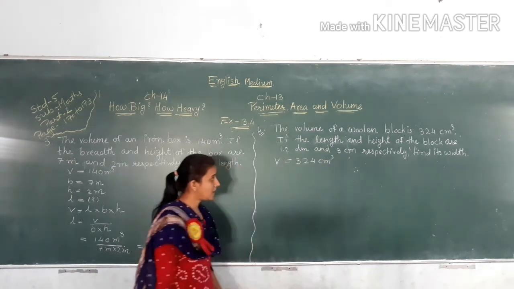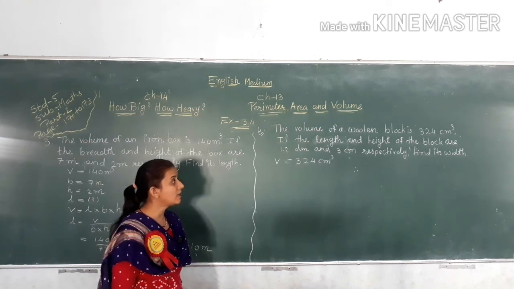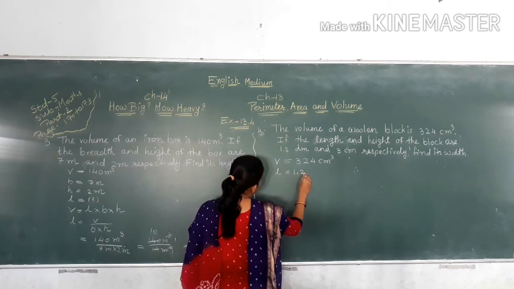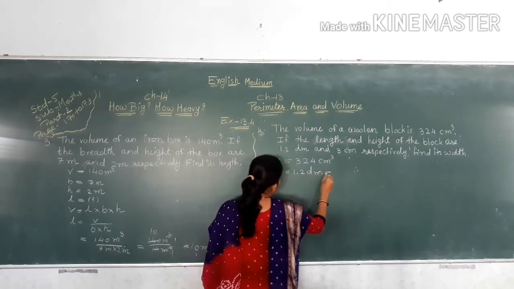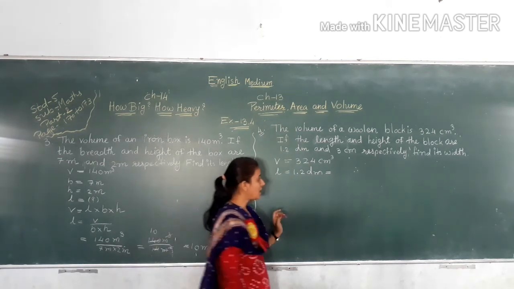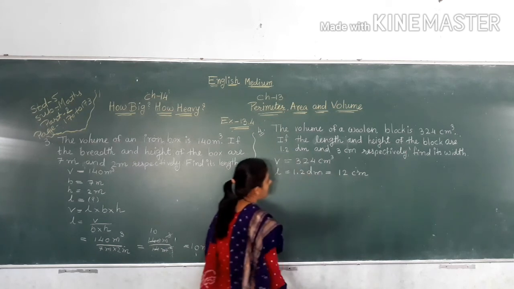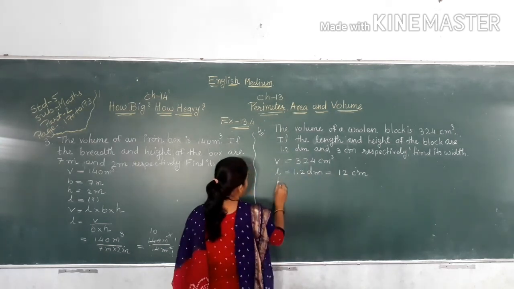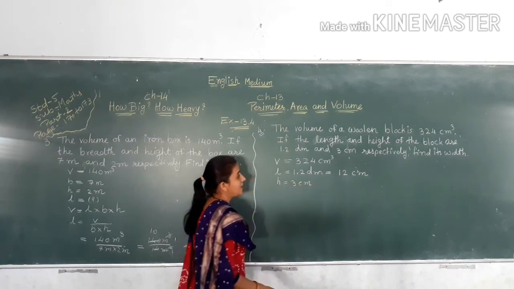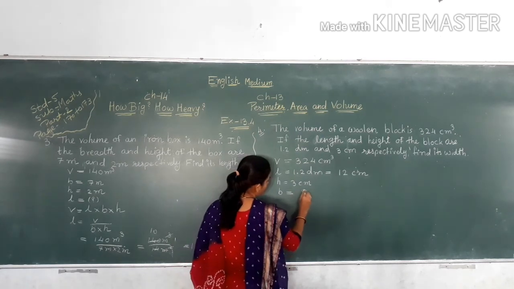If the length and height of the block are 1.2 dm and 3 centimeter respectively, so L is equal to 1.2 dm. 1 dm is equal to 10 centimeter. So 1.2 dm is equal to 12 centimeter. Then height H is equal to 3 centimeter. Find its width. Width means B. B is equal to what?